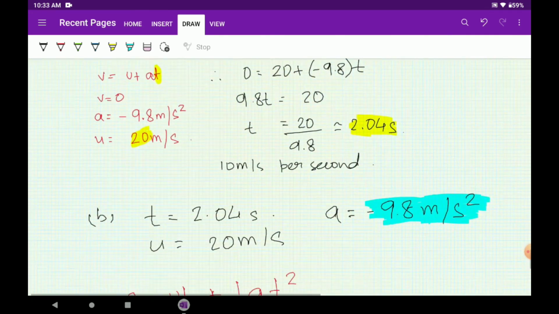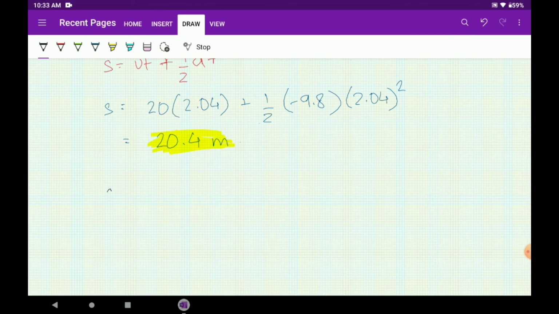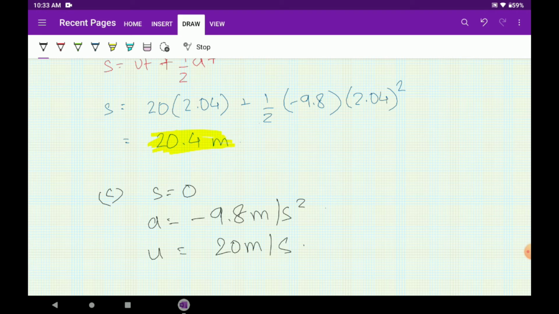Now if we go to the problem, what will we be finding? We will be finding in C that s is 0, a is minus 9.8 meter per second square, u is 20 meter per second. So what do we need here? We need nothing. We need to find out time. So which equation connects s, a, u and t? The same equation, s equals ut plus half at square.